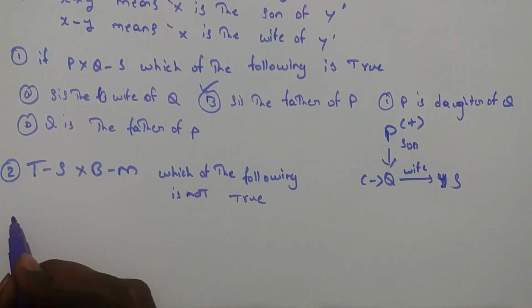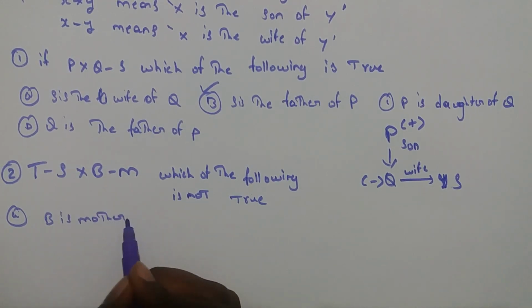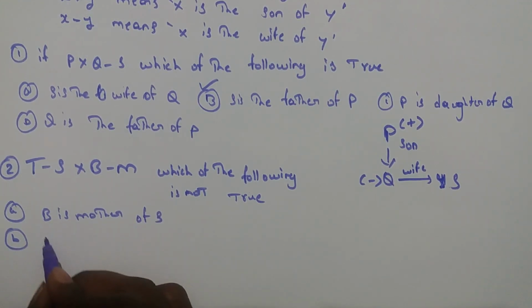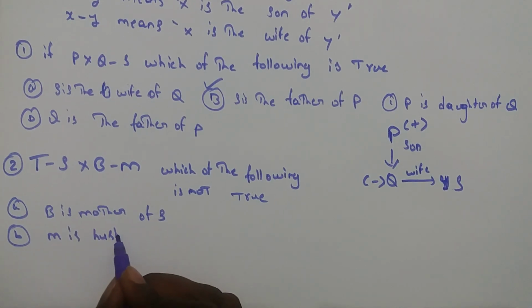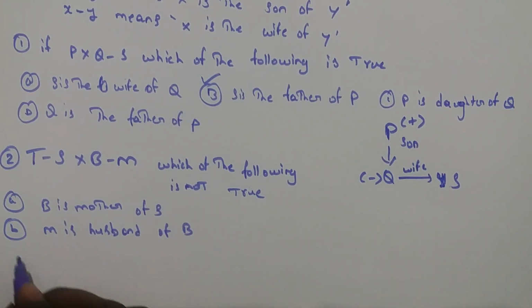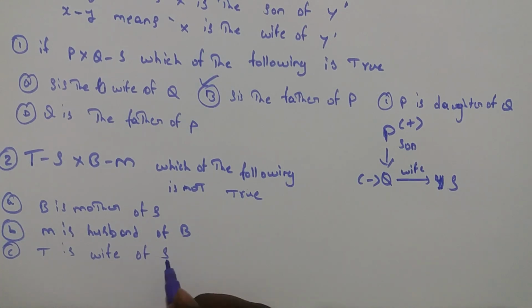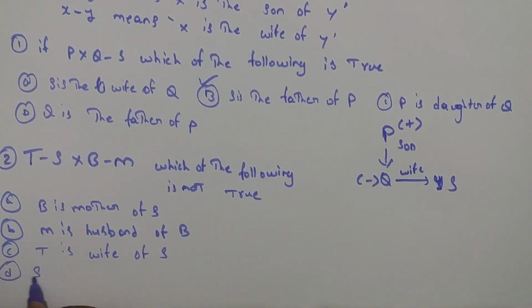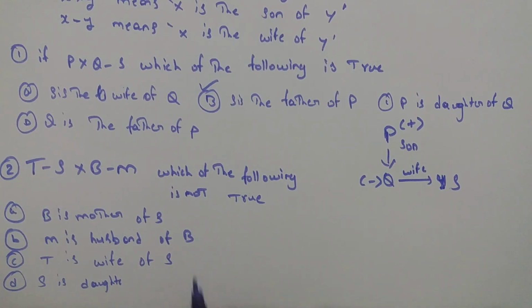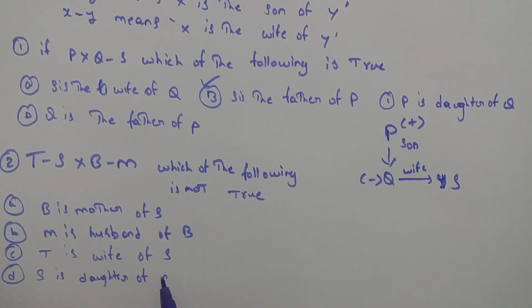The statements given are: A, B is mother of S. B, M is husband of B. C, T is wife of S. D, S is daughter of B.